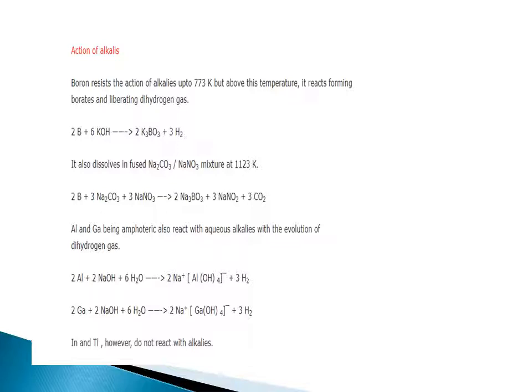Aluminium and gallium, being amphoteric, also react with aqueous alkalis with the evolution of dihydrogen gas. Aluminium reacts with sodium hydroxide and water to give sodium meta-aluminate, releasing dihydrogen. Indium and thallium, however, do not react with alkali, but gallium reacts in the same manner as aluminium does.